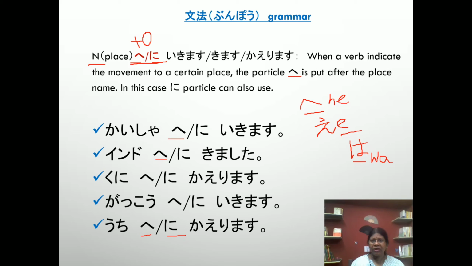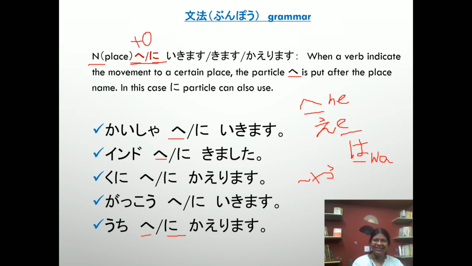Hope you understand how to use particle e in a sentence. Please pause my video and write 3 or 4 sentences. You know so many places. You can also say supermarket, supa, honya, panya, anything; it is a shop. Okay, I am waiting for you. Please do it.